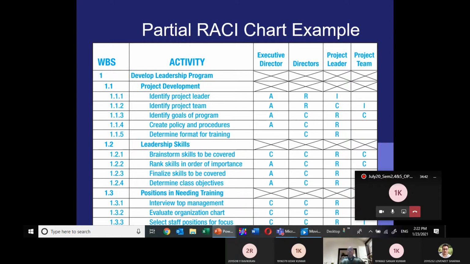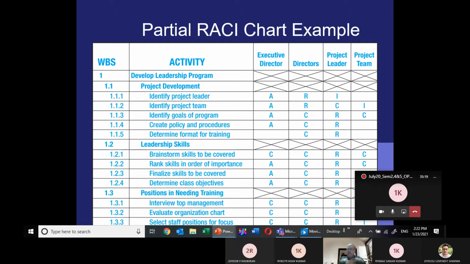Directors are responsible, and the director has to consult with whom? Project leaders, and the director has to take approval from whom? Executive director, and the director has to inform whom? Project team.